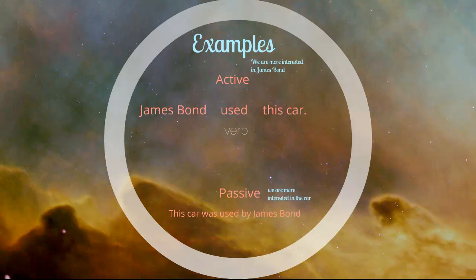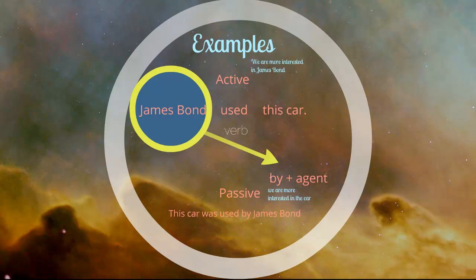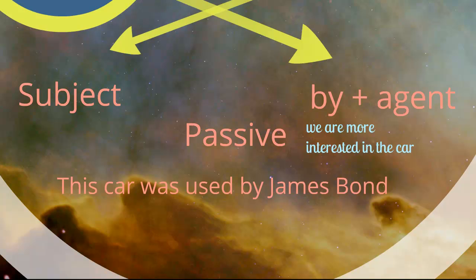The verb continues to be the same. James Bond, we move to the end of the sentence, by the agent. This car, we move to the beginning of the sentence. This car becomes the subject. And the example is, this car was used by James Bond.